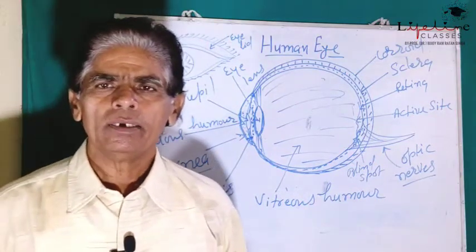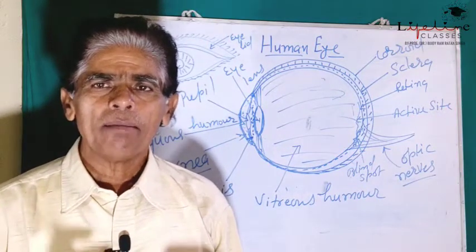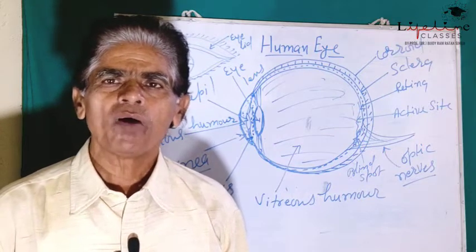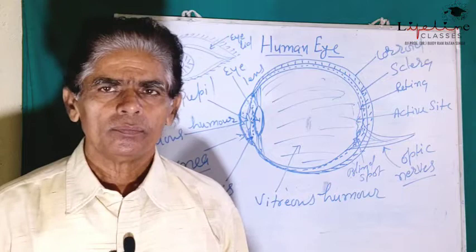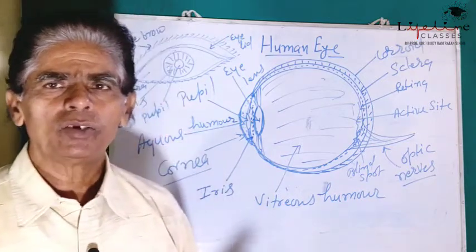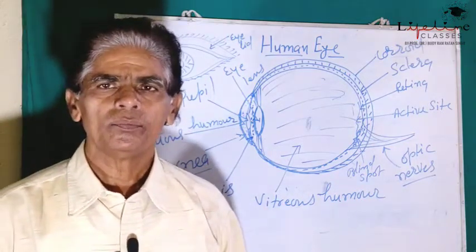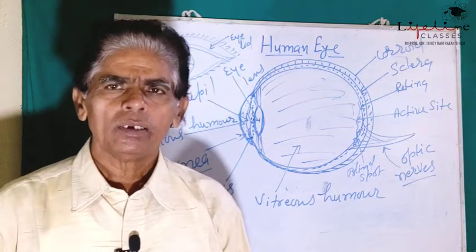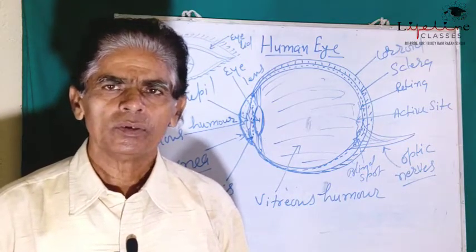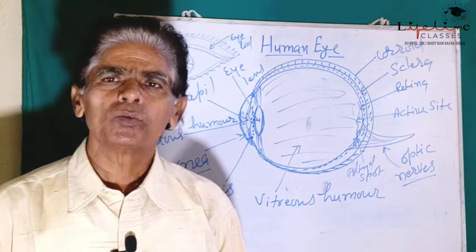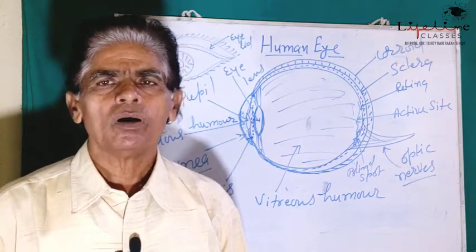Power of accommodation is the ability of an eye to focus the image on the retina, to control the focal length of the eye lens, so that the image is always formed on the retina.